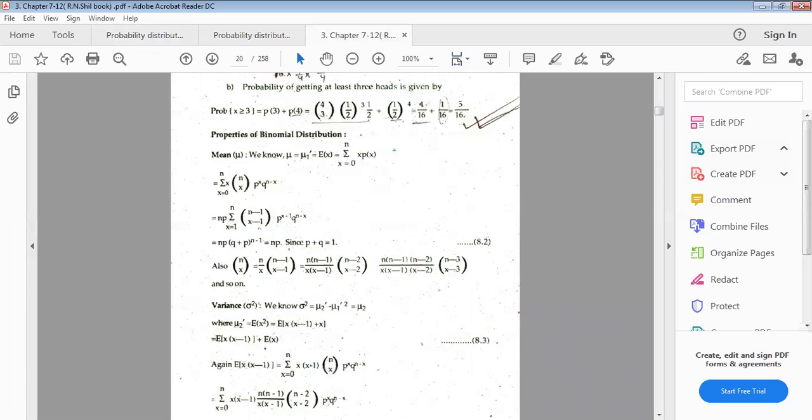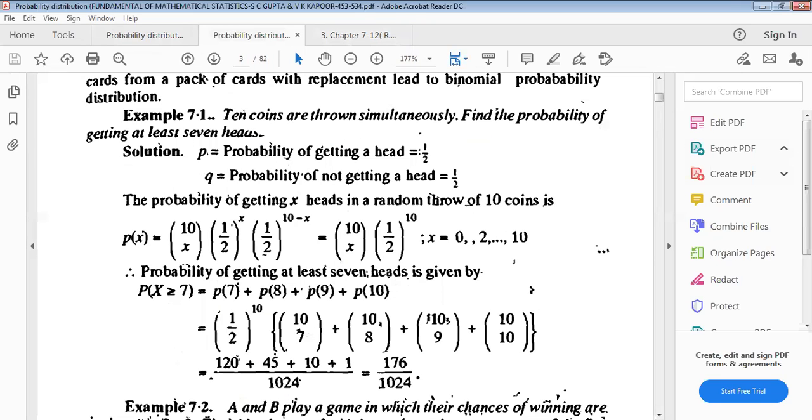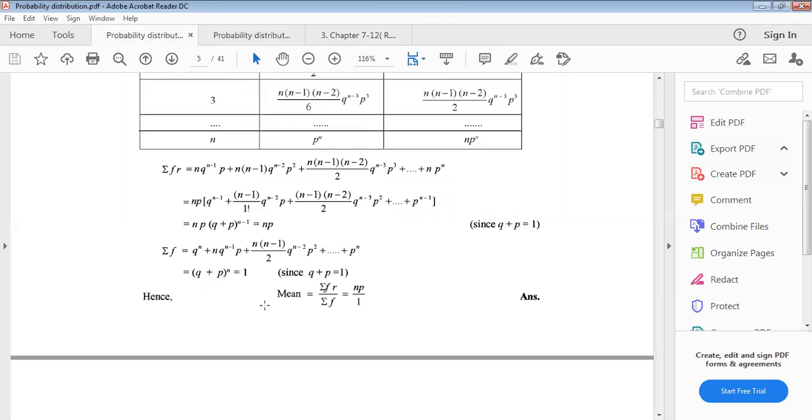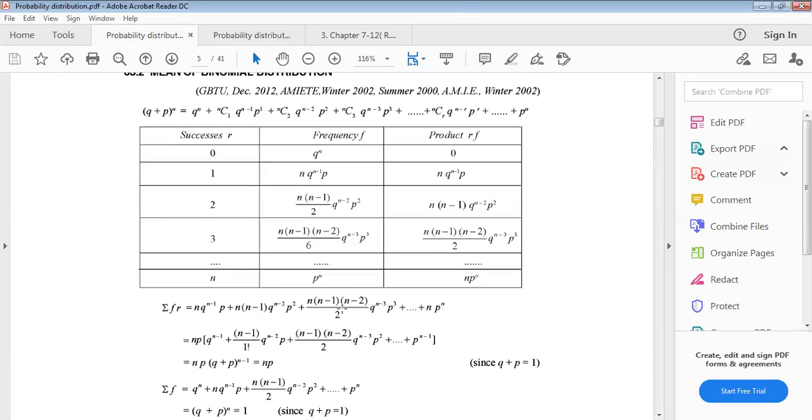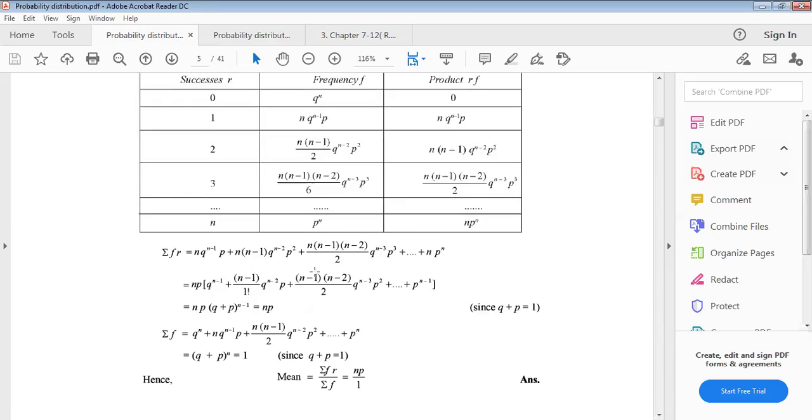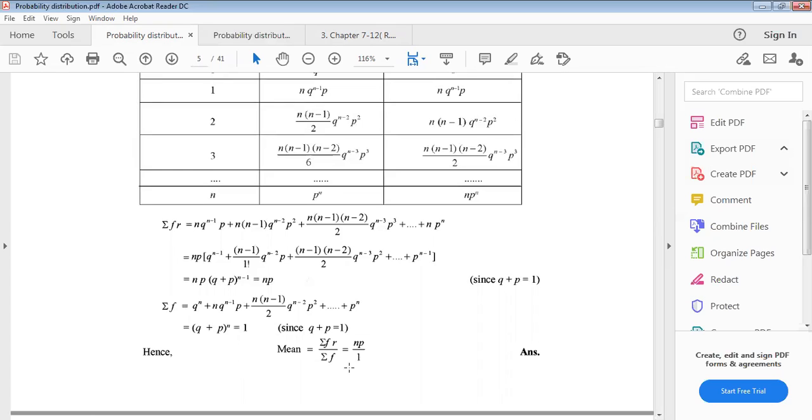This is another method of finding mu, and this is one process. I hope this will be very easy for you. Now the mean is summation fr divided by summation f. Summation f, the frequency sum, must be 1 because the total probability is 1. And summation fr equals only np. So np divided by 1 gives the mean of the binomial distribution.